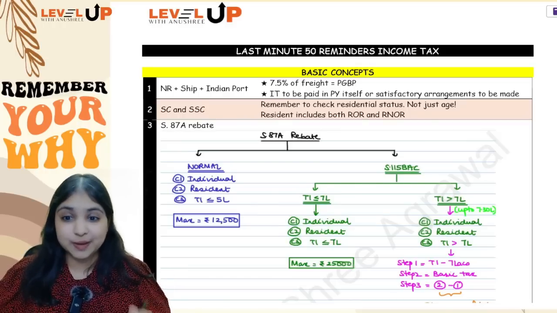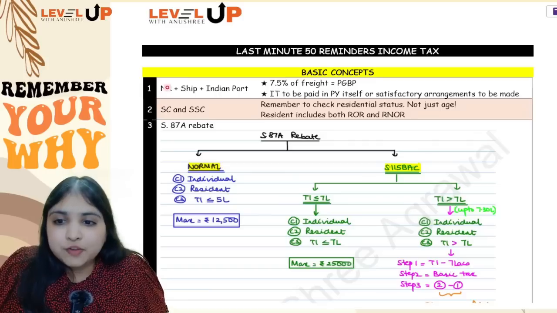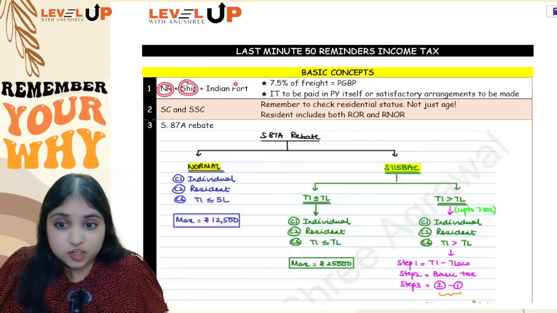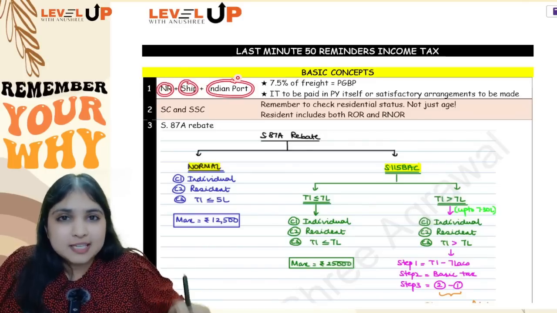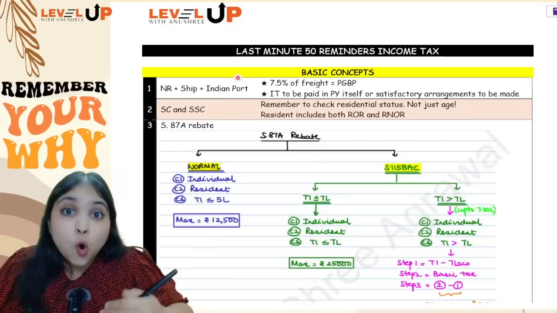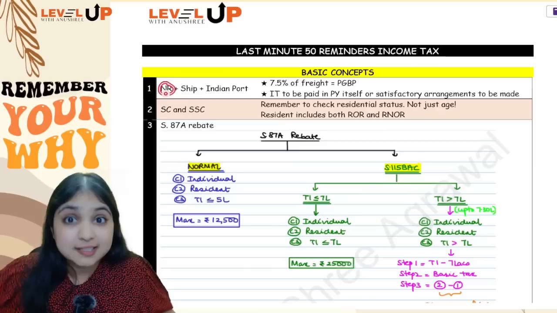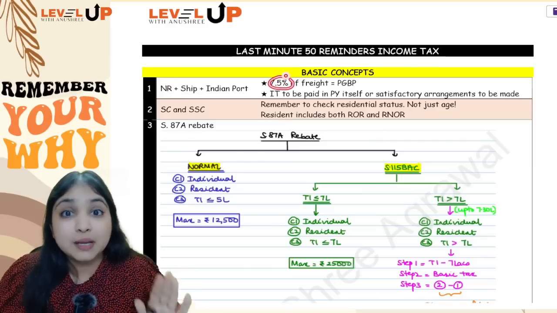I'm going to go chapter wise, okay? First of all, starting with your basic concepts chapter. So if your assessee is a non-resident and he owns a ship and he comes to the Indian port, and from the Indian port cargo, passengers, mail, livestock, all of these are getting loaded into the ship, so the non-resident is earning freight from India, guys. That freight into 7.5% will become PGBP.